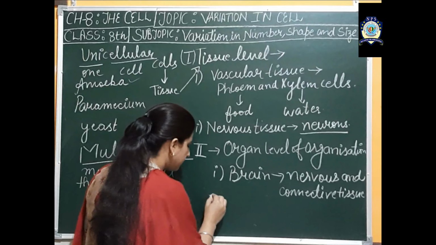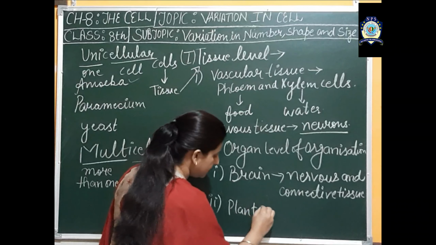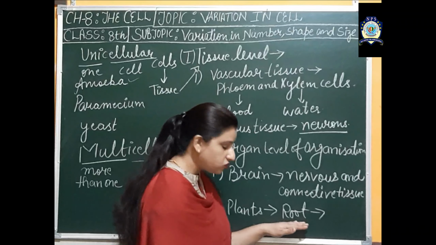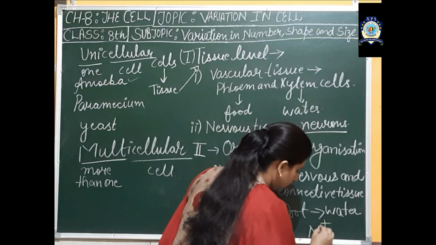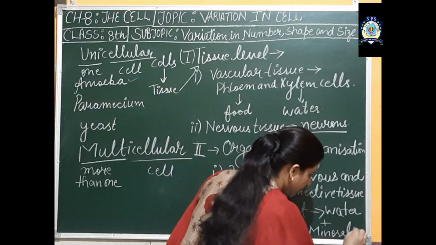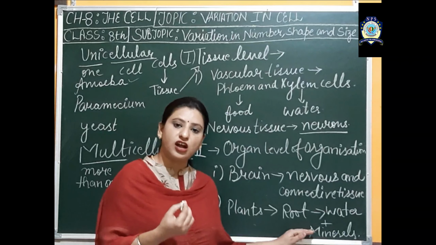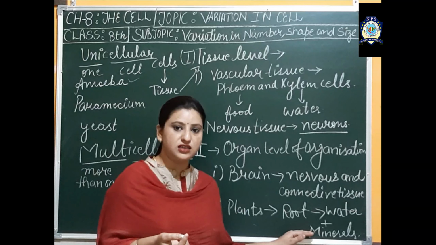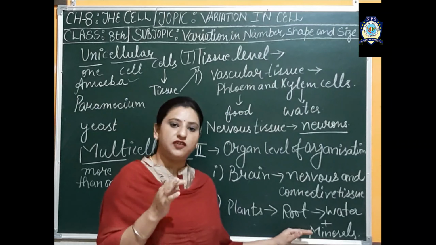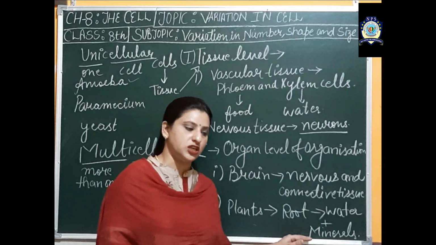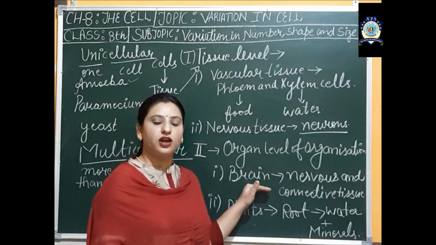Similarly, in case of plants, in roots, the roots will absorb water with the help of xylem. Along with the water, they absorb minerals, and this water and these minerals, when absorbed by the roots, are transferred to the upper parts of the plant, and with the help of xylem vessels reach each and every part of the plant for proper functioning. So this is all about the organ level of organization in organisms.